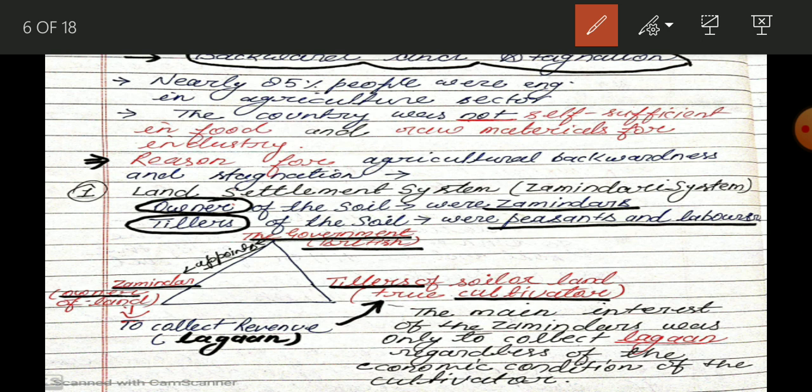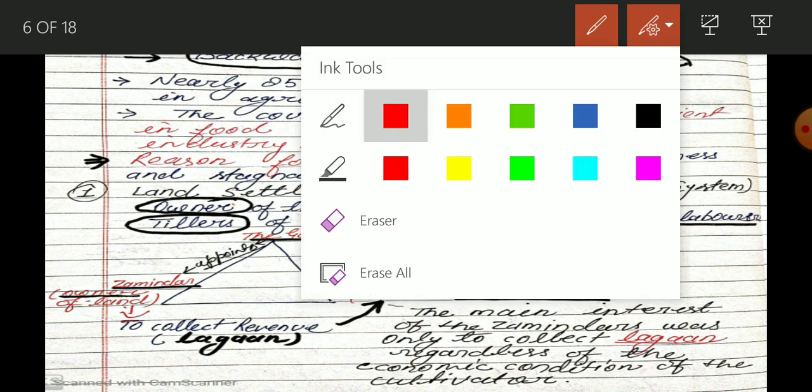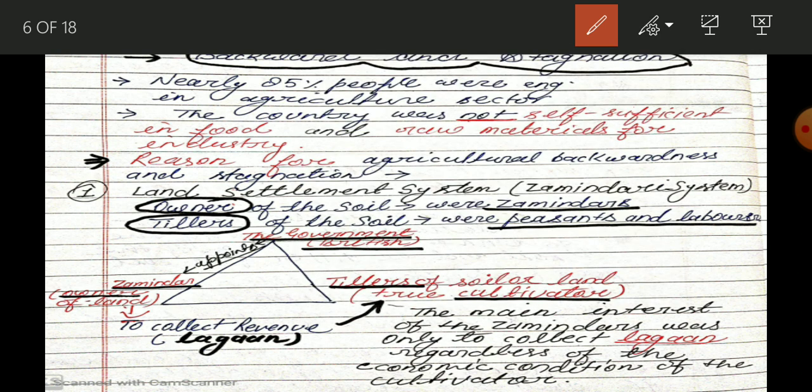Okay, why are we in this condition? So here we are going to learn 4 points for the backwardness and stagnation condition of the agriculture sector. The first heading is the land settlement system, that is also known as the jamindari system.